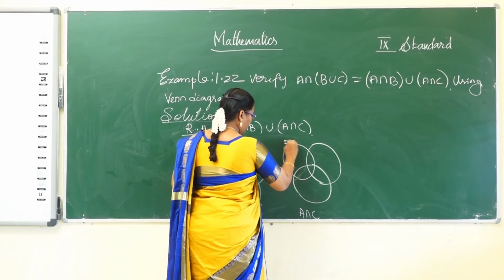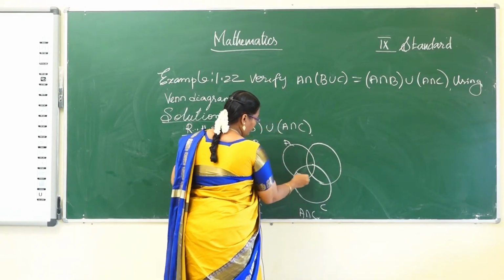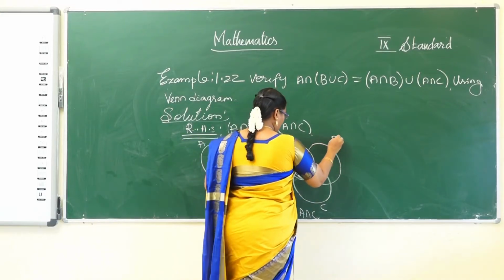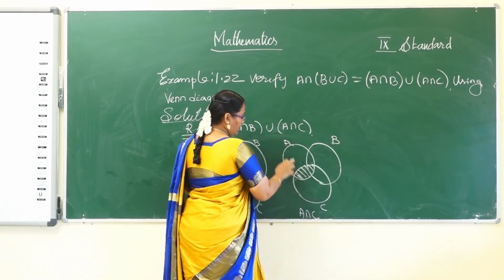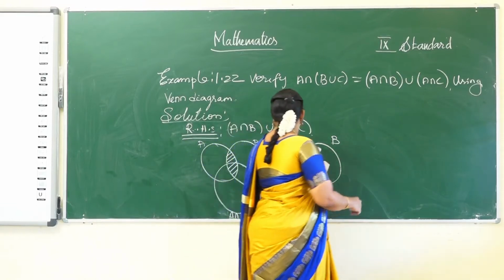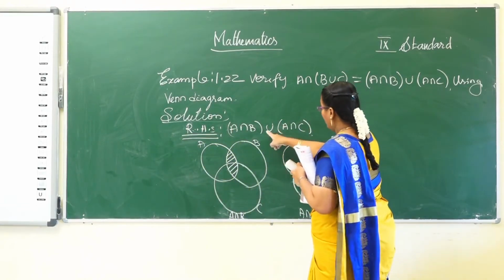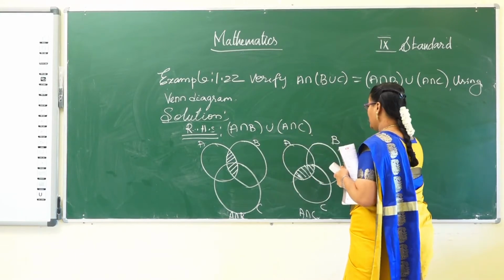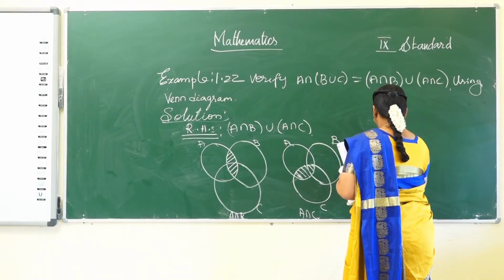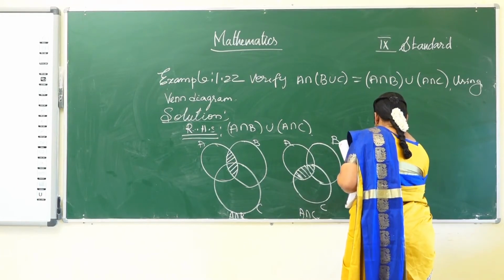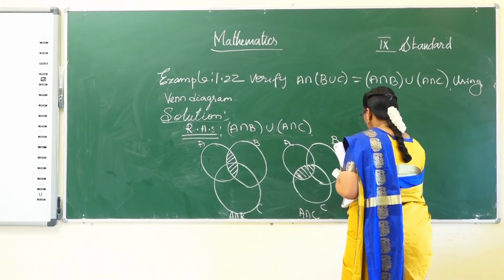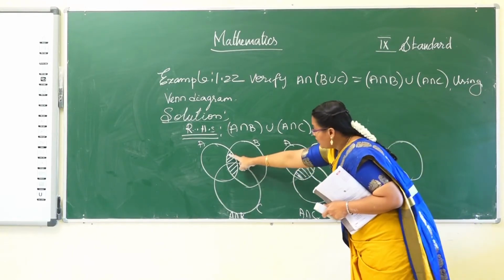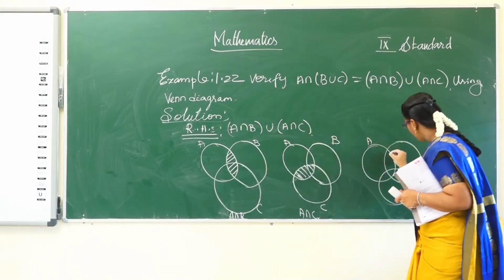So A intersection C. So which terms are common here? This portion. Okay. So A intersection C shaded in this part. Next, join the two parts of A intersection B and A intersection C. So first see the A intersection B. Which parts shaded? In this part.